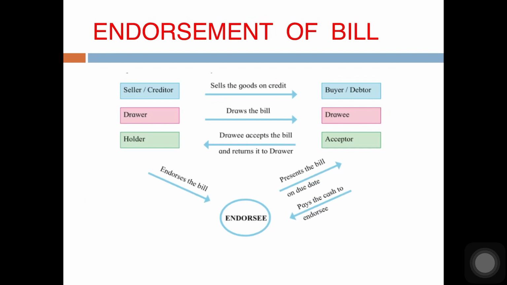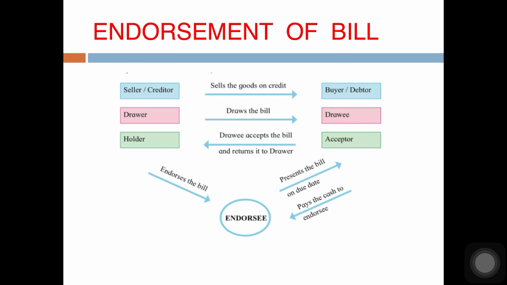The seller is selling goods on credit to the buyer. The drawer is drawing the bill on the drawee and sends it to him. The drawee accepts the bill and gives it back to the drawer. Now we are calling the drawer as holder. This holder now endorses the bill. That means he signs on the bill with the object of transferring its title to somebody else.